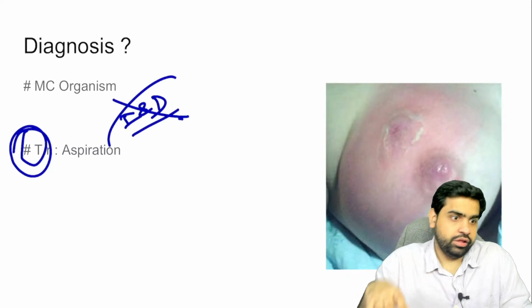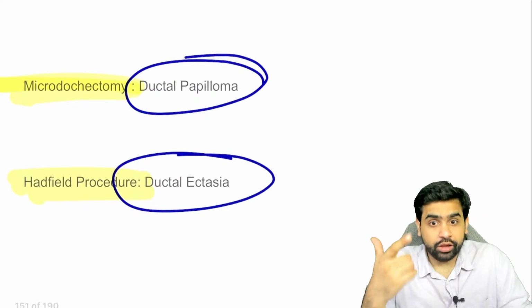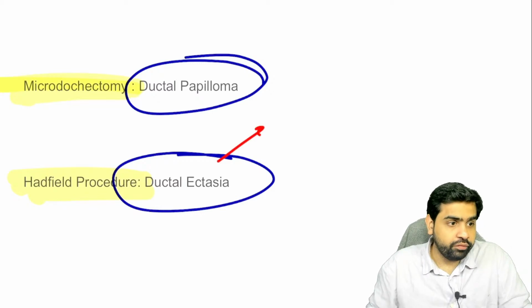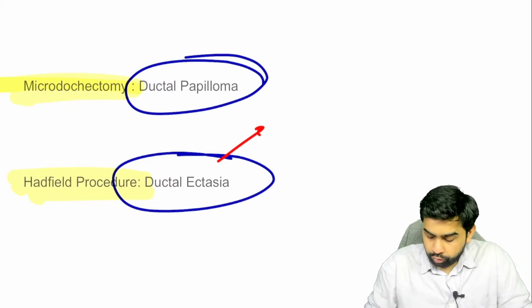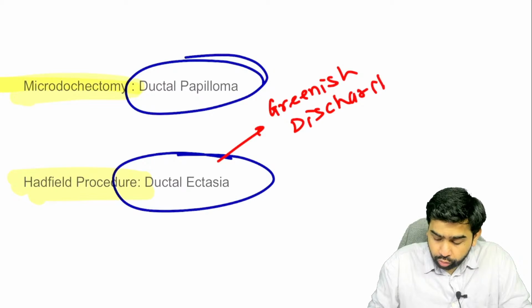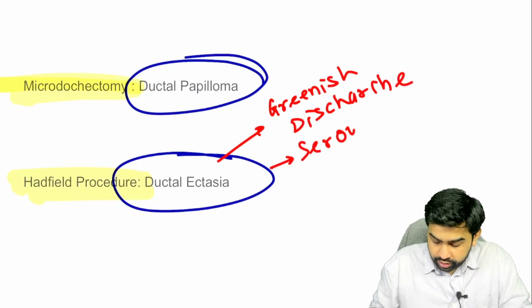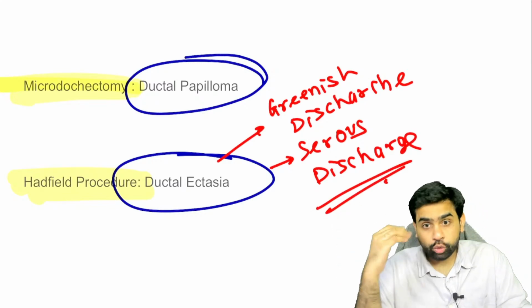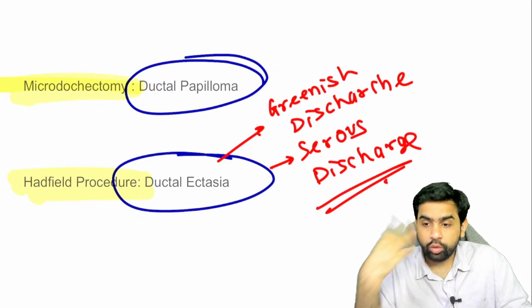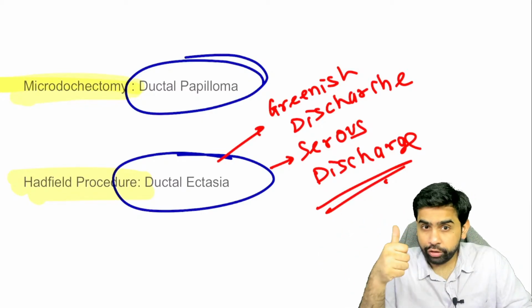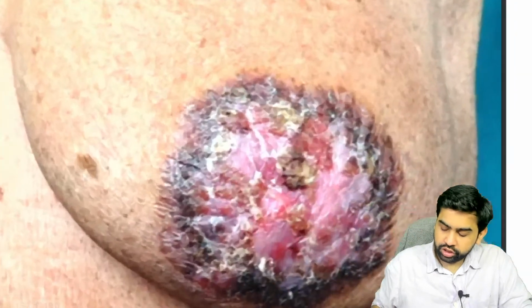Understood? Yes, ductal ectasia, greenish discharge, that's fine. But what else? Sometimes they can also give you a serous discharge. Rishabh, in ductal ectasia, no doubt you're going to get a greenish discharge. But there is also a serous discharge. This is less talked about, but also very, very important. In the UK exams, they do not mention a greenish discharge. They always give you the scenario of a serous discharge. So this can be tested. In ductal ectasia, you can get a greenish discharge and also a serous discharge.